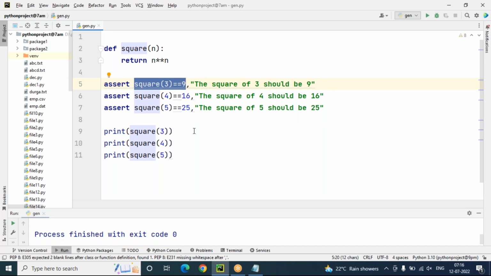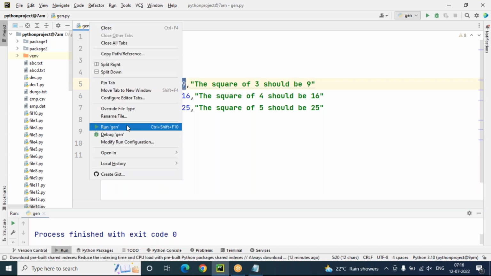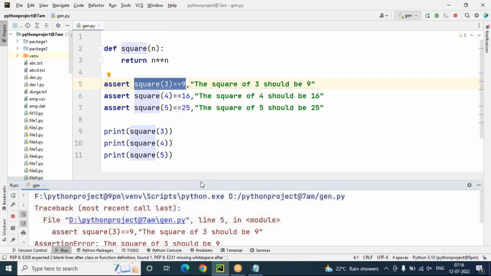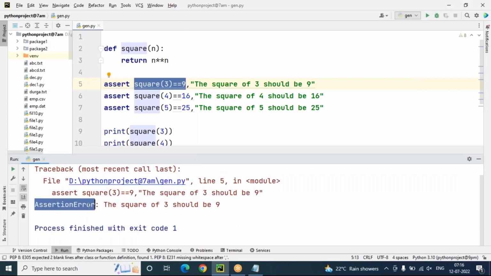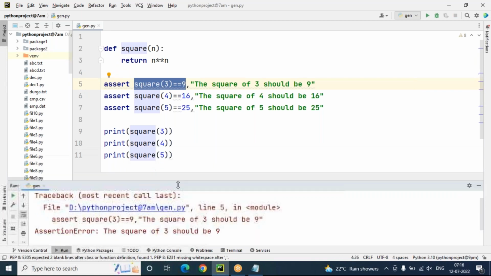The assert keyword will raise an assertion error. By looking at that assertion error, the programmer can easily get alert, so he is able to rectify the issue by reading the assertion message. Now you can see I'm getting an assertion error clearly: the square of 3 should be 9 only. So by looking at this assertion message, as a programmer, I can get alert.